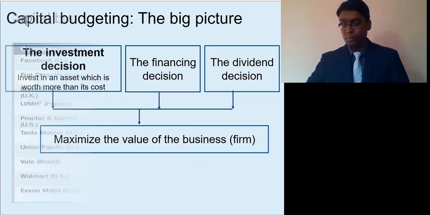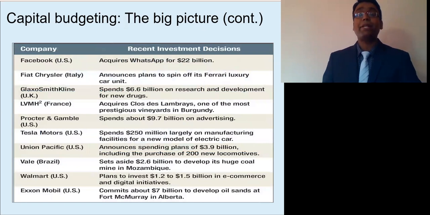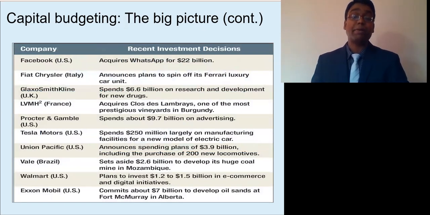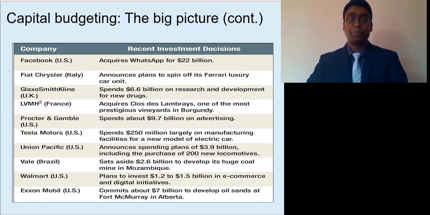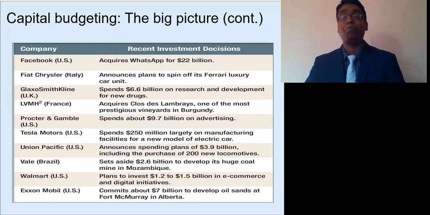Now let's see some big capital investment decisions that were taken by some big companies in recent years. For example, Facebook acquires WhatsApp for $22 billion. Glaxo spends $6.6 billion on research and development. And at the bottom, ExxonMobil commits about $7 billion to develop wells. So you may wonder how these companies take this type of multi-billion dollar investment projects. Well, that's our focus today.